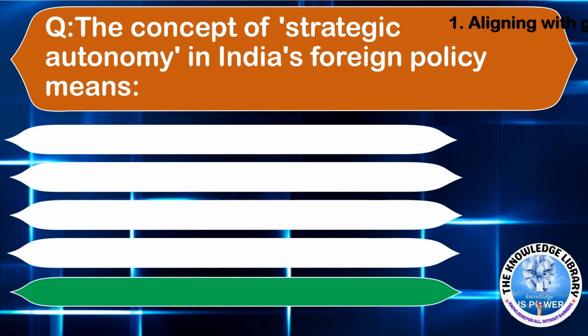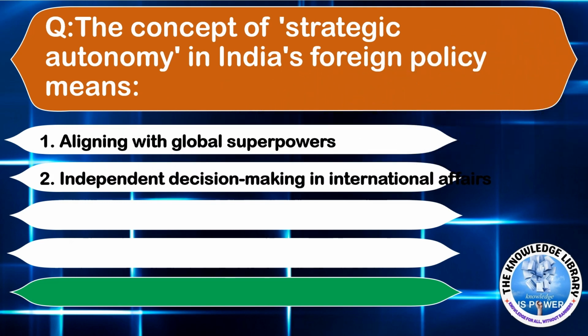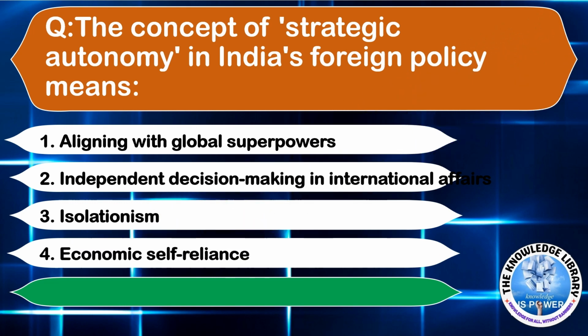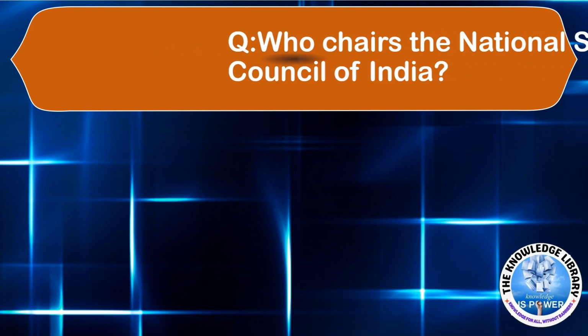The next question is, the concept of strategic autonomy in India's foreign policy means option A, aligning with global superpowers. Option B, independent decision making in international affairs. Option C, isolationism. Option D, economic self-reliance. The correct answer is option B, independent decision making in international affairs.